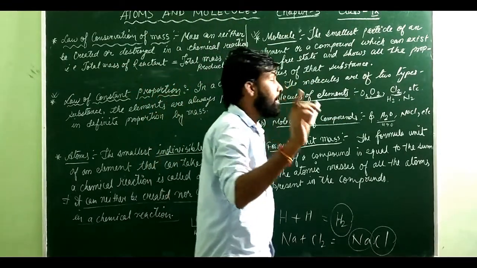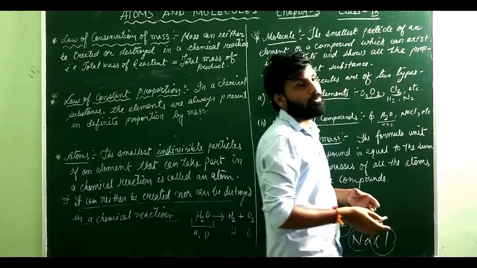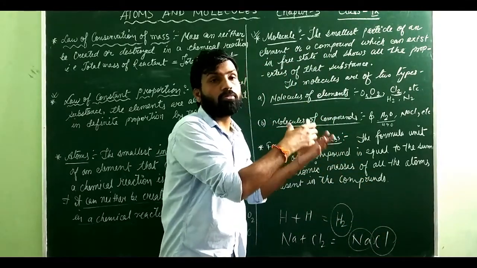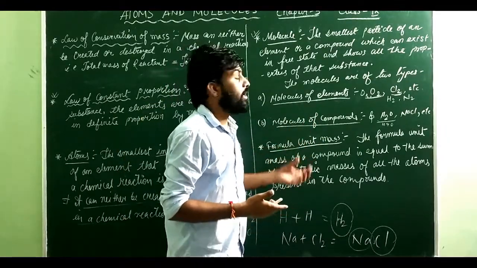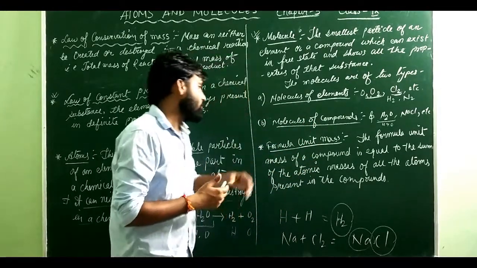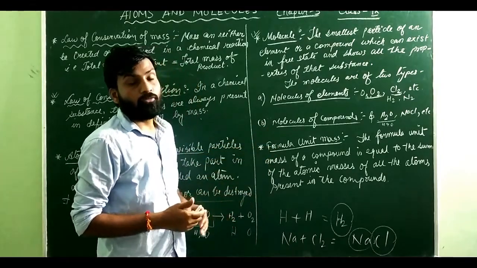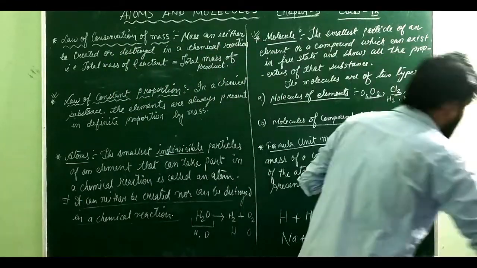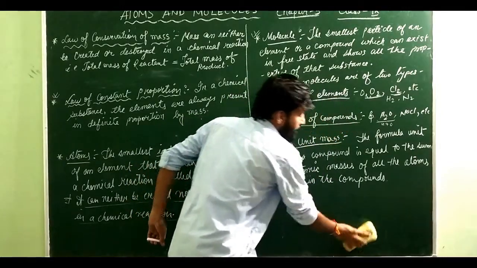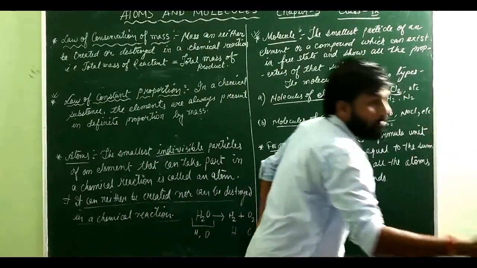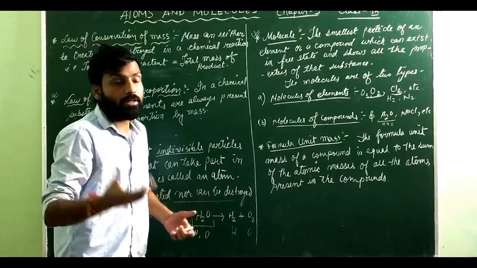So if any substance is formed by 2 or more atoms of different types, then they are known as molecules of compounds. The next one we have is formula unit mass. See, till now you have heard about atomic number. Even when you were in class 7, you came across the concept called atomic number.